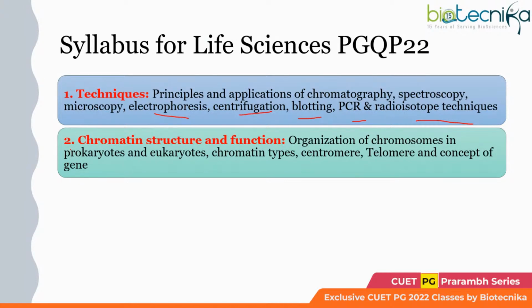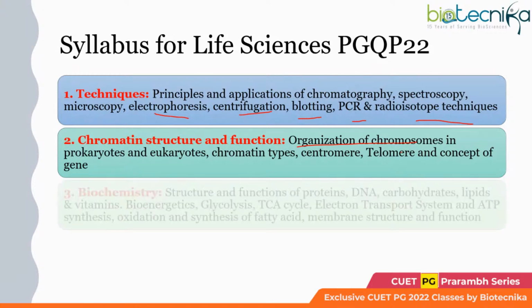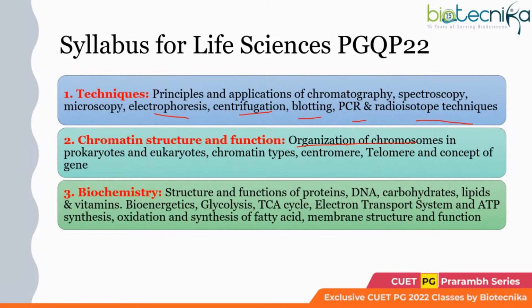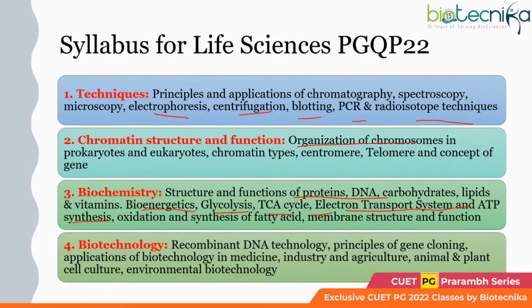Then next is chromatin structure and function: the organization of chromosomes in prokaryotes and eukaryotes, chromatin types, centromere, telomere, and the concept of gene. These will all be discussed. Under biochemistry also: bioenergetics, glycolysis, TCA cycle, electron transport chain, ATP synthesis, very important topics. And the protein, DNA, and carbohydrate structures are also very important. So you need to prepare all this.